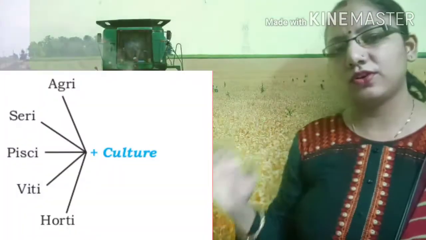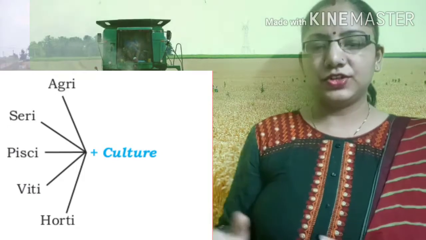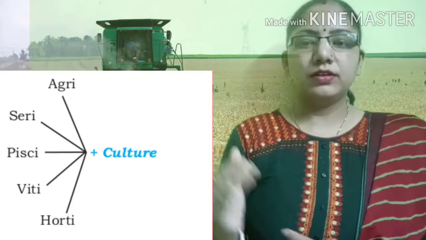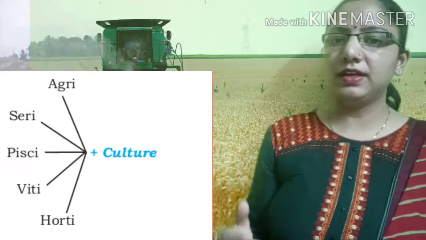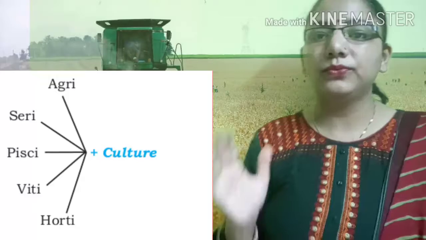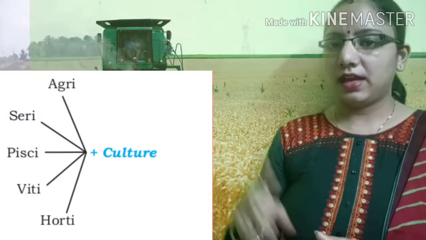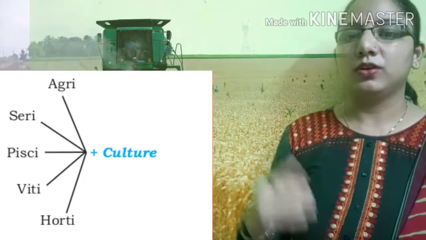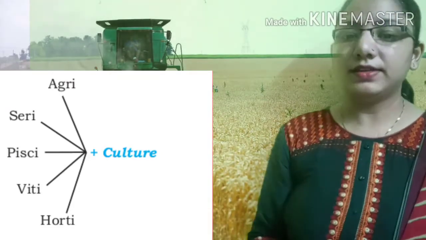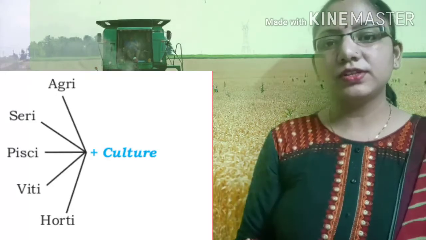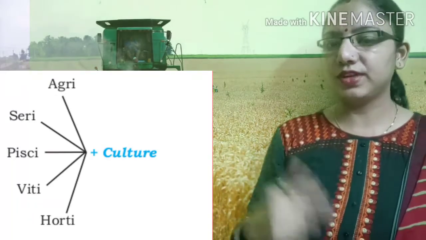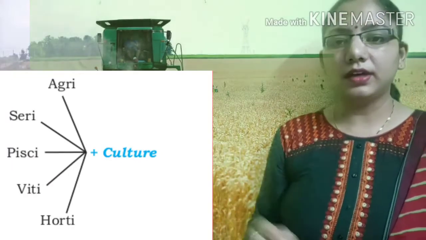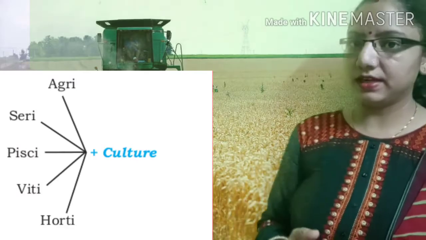So students, cultivation has different types, but mainly it is categorized into five parts. The first is, as you know, agriculture, which is related to raising crops, growing them and harvesting them. And second is sericulture, which is related to the cultivation of silkworms and obtaining silk from the silkworm. And the third is known as pisciculture.